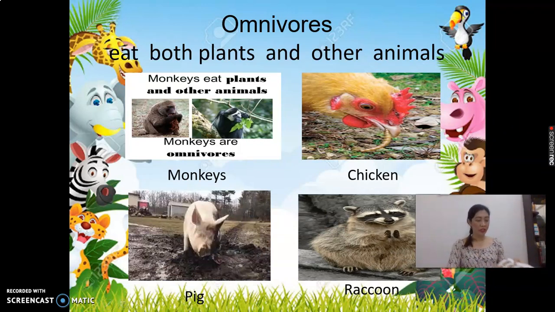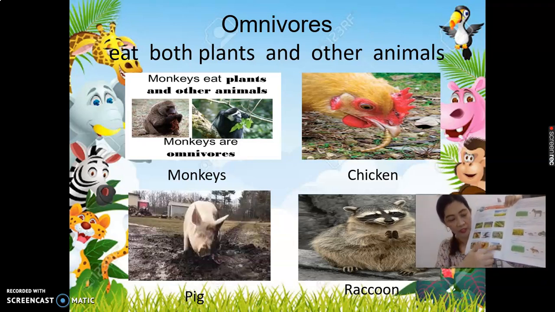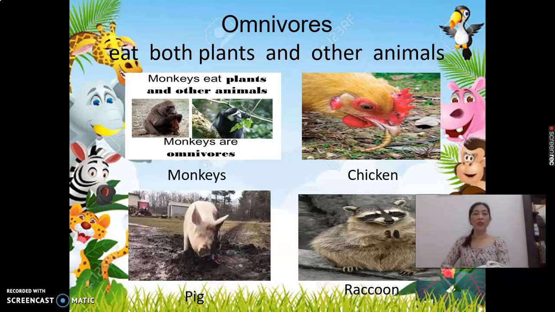So number 3 is omnivores. These are examples of omnivores. Omnivores eat both plants and other animals. The first example is monkey. Monkeys are omnivores because they eat plants and other animals. And number 2 example is chicken. Chicken is omnivore because it eats plants and other animals.